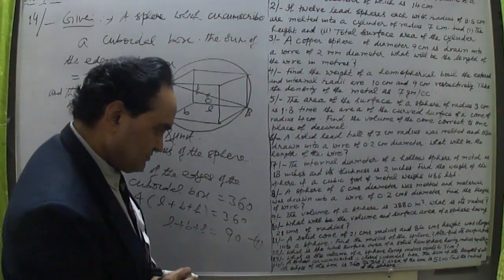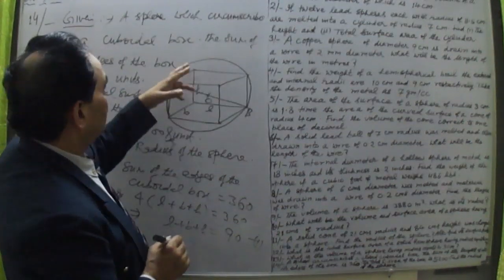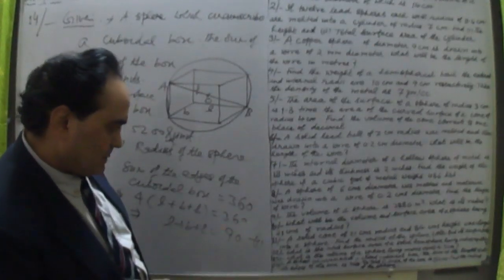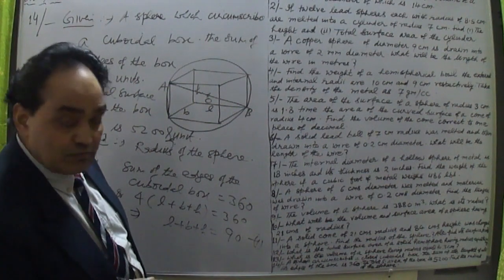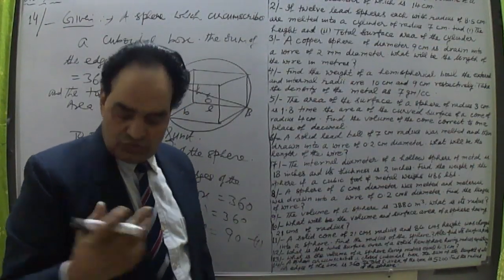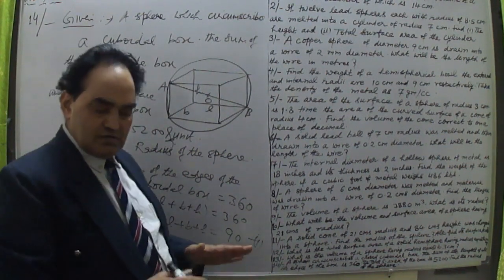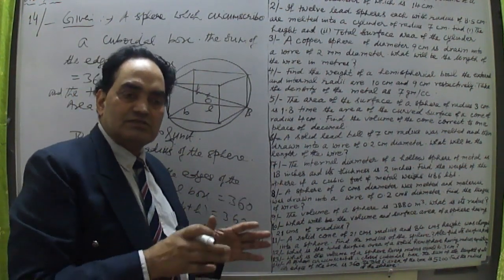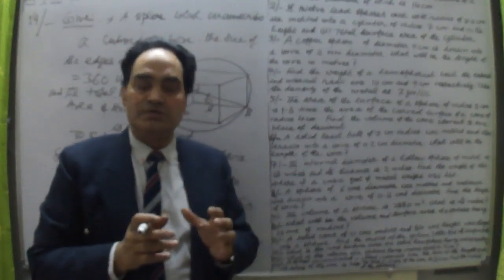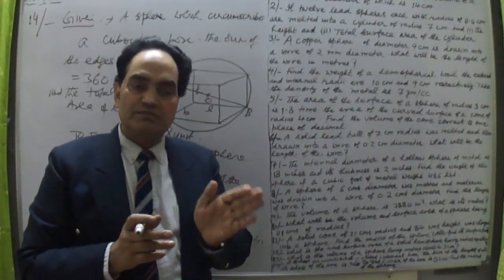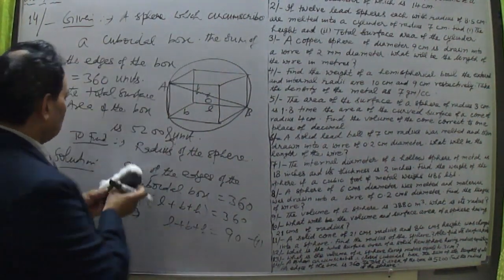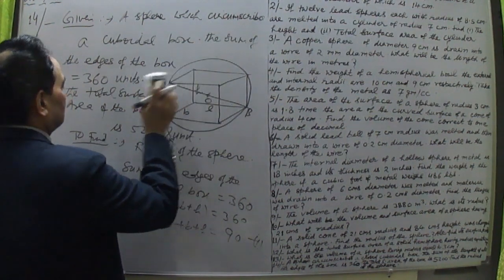The second thing says the total surface area is 5200. What is the total surface area of the box? We know total surface means the 6 faces we have in a cuboid. So the total area of those 6 faces will be twice the bracket of LB plus BH plus HL. That is the total surface area. Let me write that also. So now let me rub this whole box.